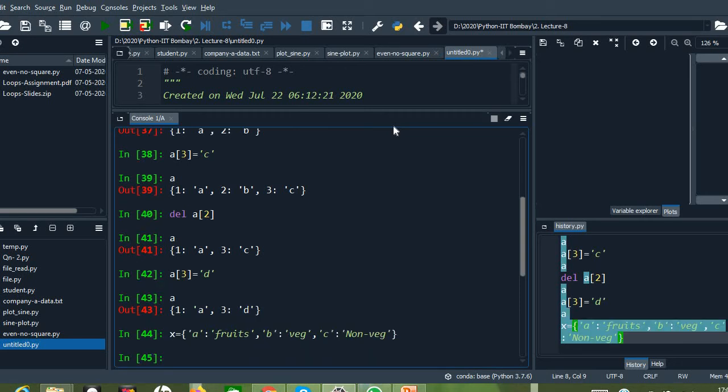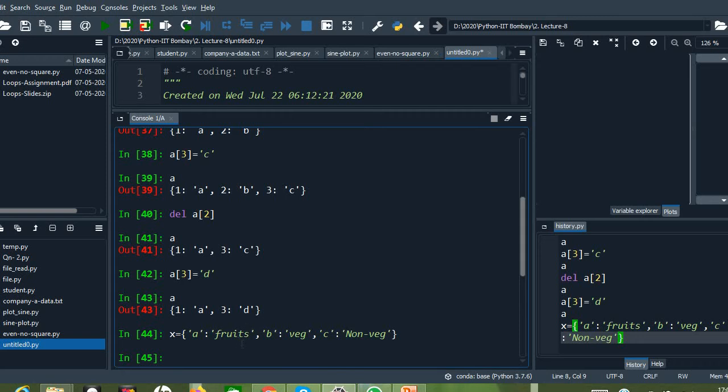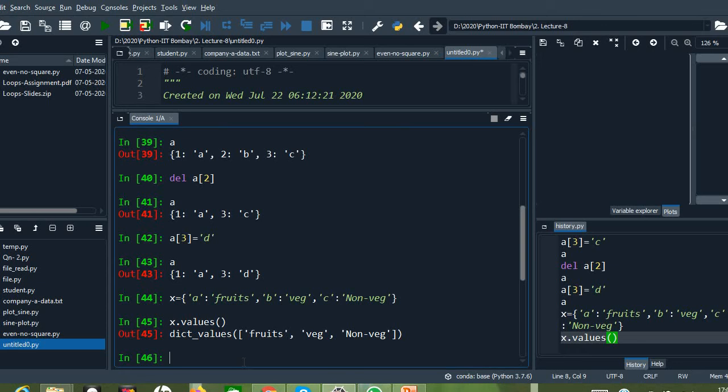So this is the dictionary which we have created. Okay, so now in this dictionary I need to access only the values which are present inside that. So for that I need to give dictionary name dot values, right? So you can see that all the values of the dictionary are displayed like a list.